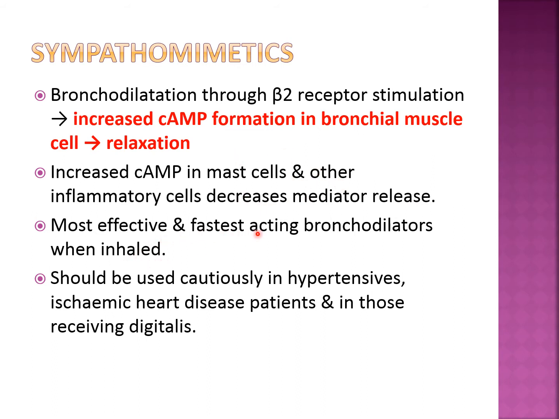These are the most effective and fastest acting bronchodilators when inhaled. They produce bronchodilation mostly within 5 minutes, especially drugs like salbutamol. Therefore, these are the drug of choice for the acute attack of bronchial asthma. This is asked as an MCQ as well as in the Viva. Which is the drug of choice for acute attack of bronchial asthma? The answer will be salbutamol. Okay, and they are mostly given through the inhalational route through the metered dose inhaler.